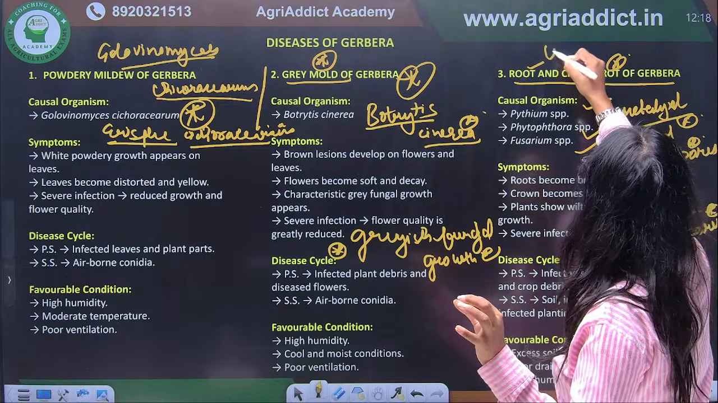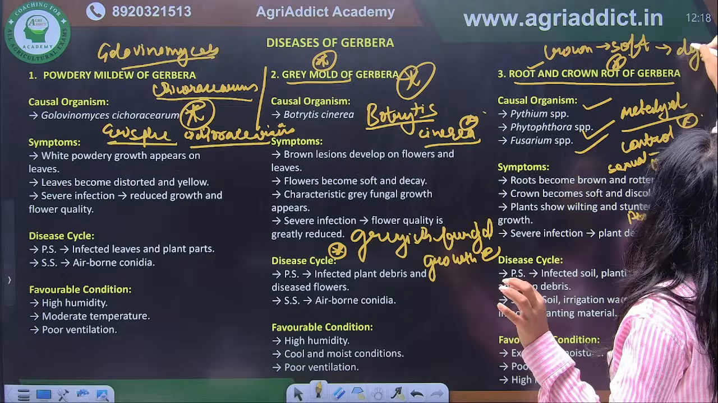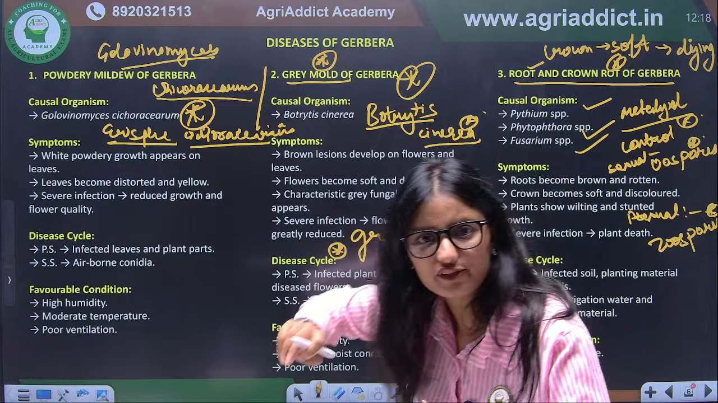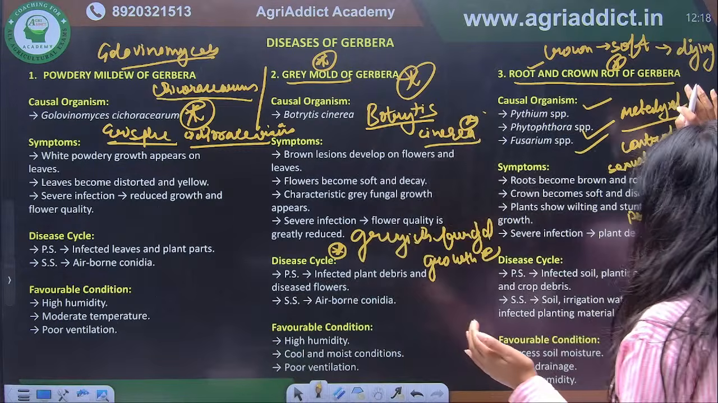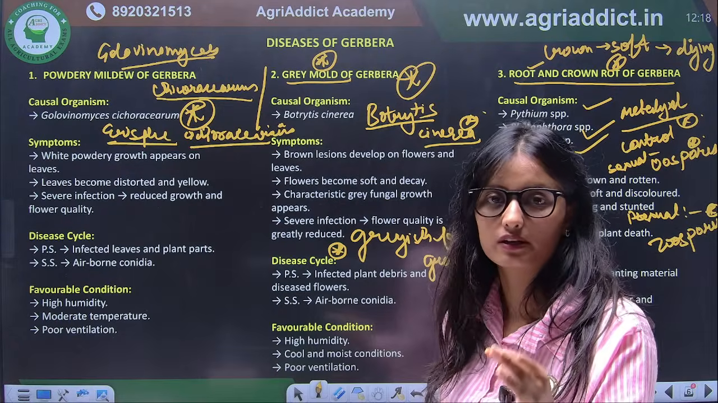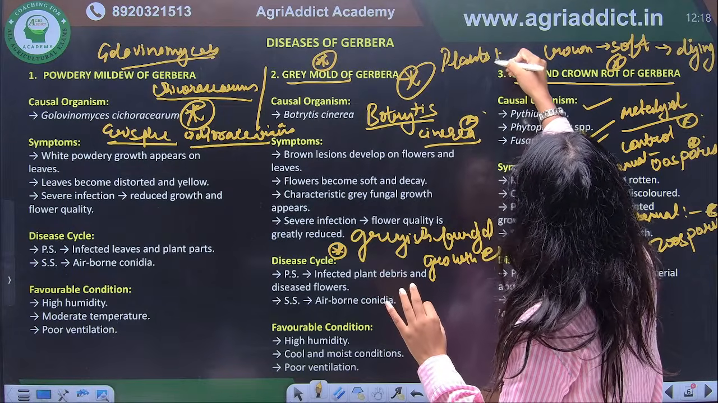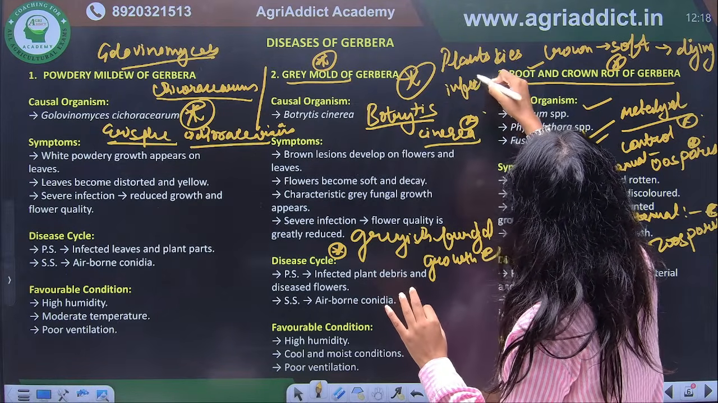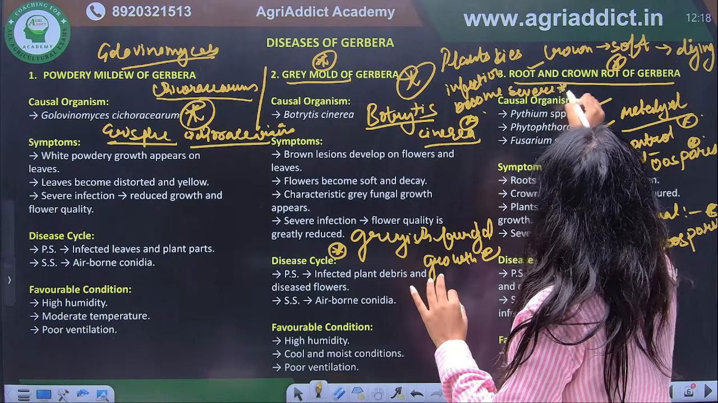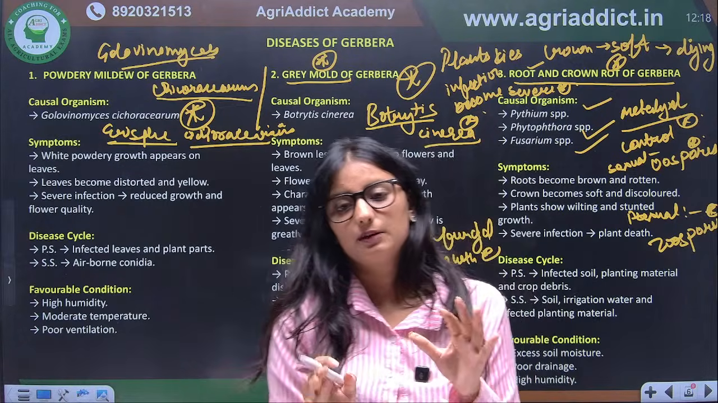The crown of the plant became soft and ultimately dies. Okay, dying of crown portion: firstly it becomes soft, and after that it dies. Next, what is happening in this case? If the infection becomes severe, then the plant dies, because if the root portion or the roots of a plant collapse, the plant will die.